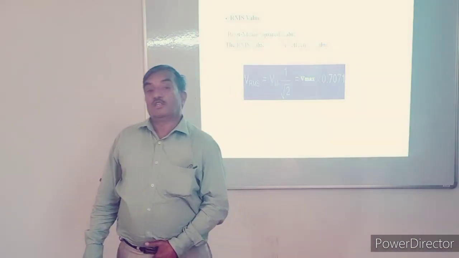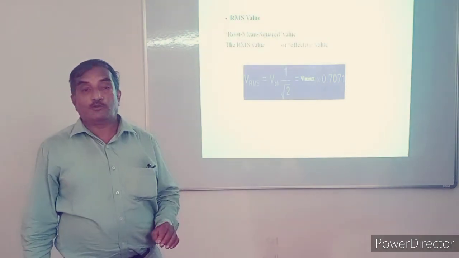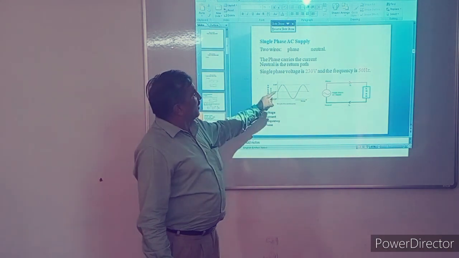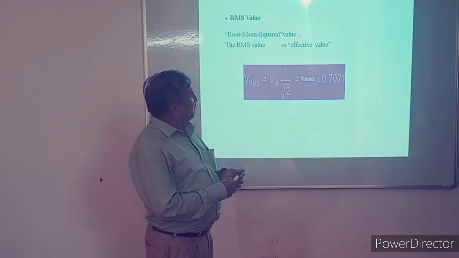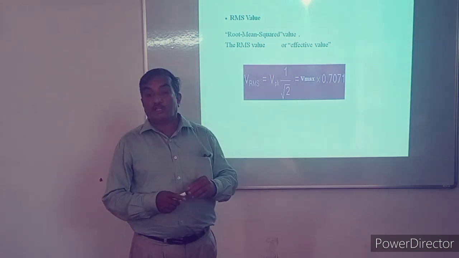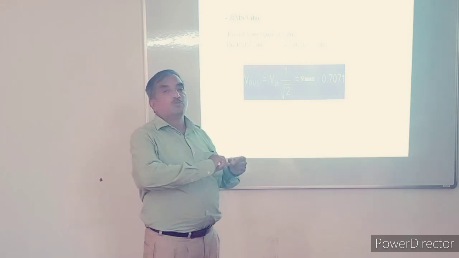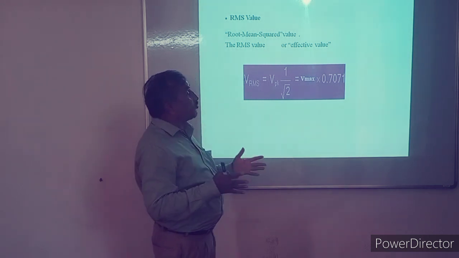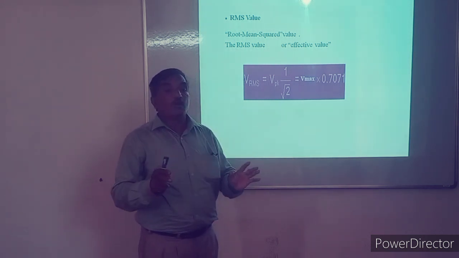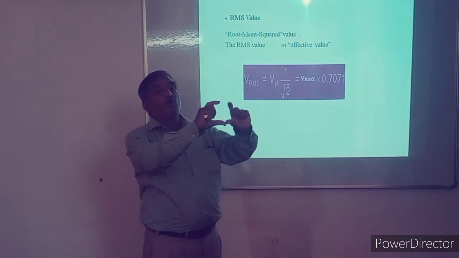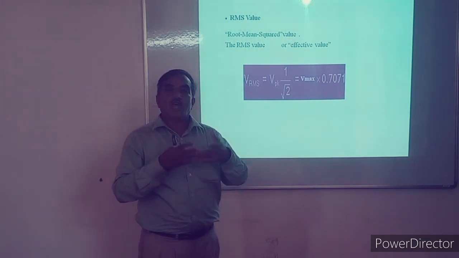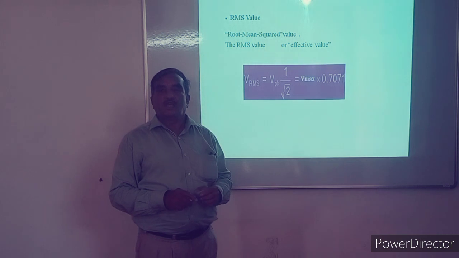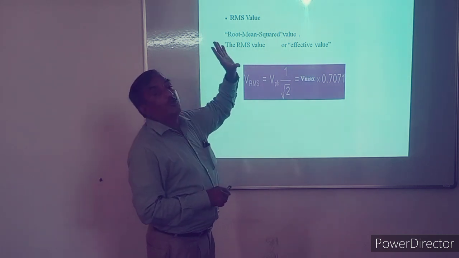Another important term in case of AC supply is RMS value. For AC, we know this is a single phase AC supply. So what happens? How the voltage is calculated is a problem. Single phase AC supply starts from 0, increases, then reaches a minimum. So if the value is not constant, which value is taken? If we take the average, there is a problem, because the same amount of positive values equals the same amount of negative values. The average becomes 0, and that's why the standard value, the RMS value, is taken. Root mean squared value is given.